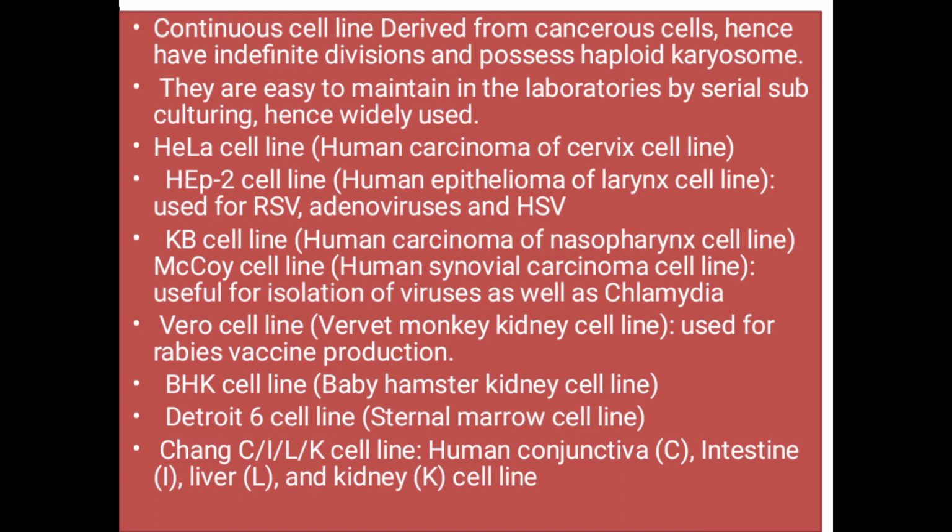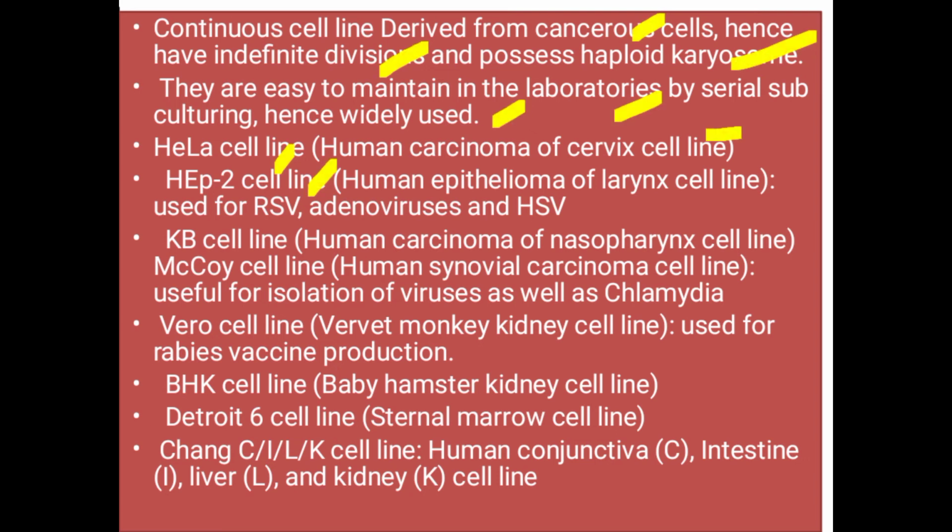Now, continuous cell lines. What are continuous cell lines? They are derived from cancerous cells, hence have independent division and possess haploid chromosomes. They are easy to maintain in the laboratory by serial subculturing, hence they are widely used as compared to primary and secondary cell lines. Examples are HeLa cell line, which is a human carcinoma of cervix cell line.